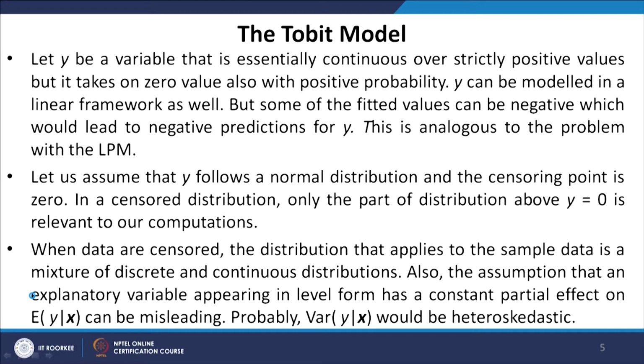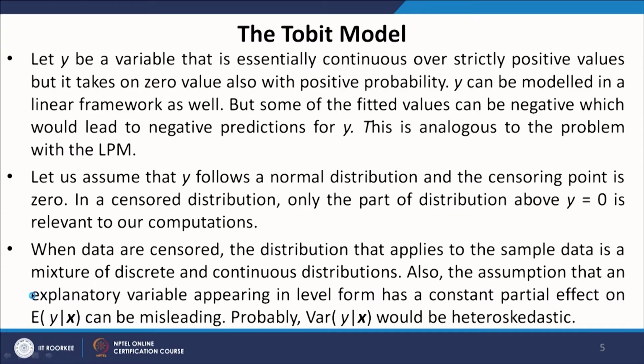In a censored distribution, only the part of the distribution above y equals 0 is relevant to our computations. So, when data are censored, the distribution that applies to the sample data is a mixture of discrete and continuous distributions. Basically, those observations for which the dependent variable takes a constant value form the discrete portion, and the segment for which the dependent variable takes continuous observations is the continuous distribution.